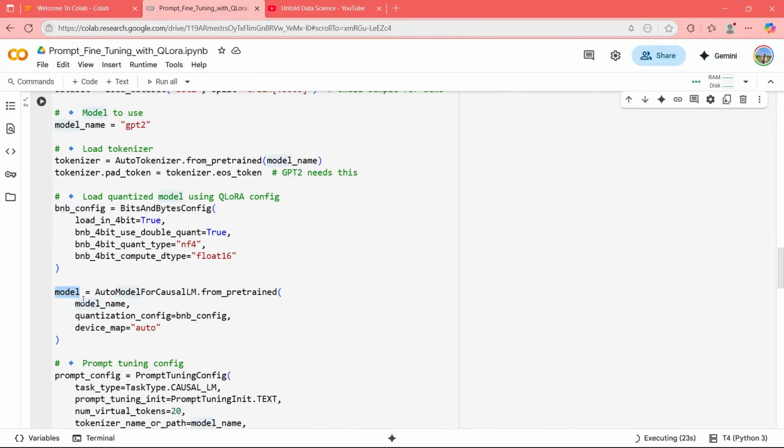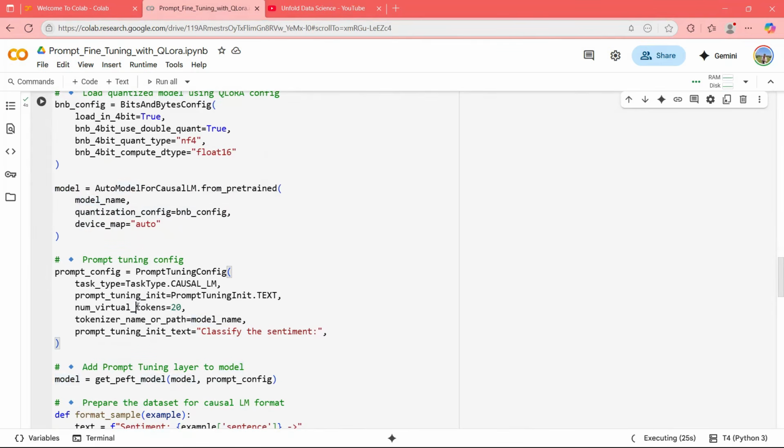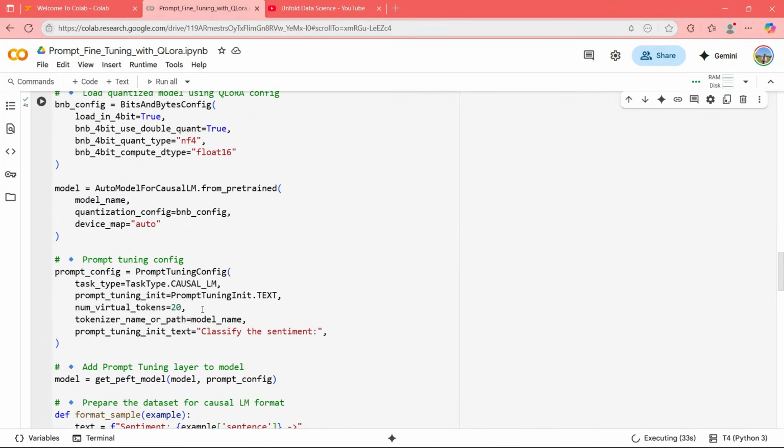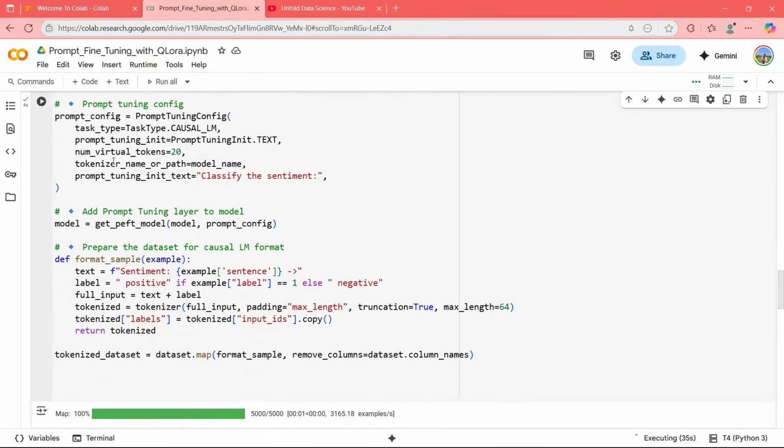This becomes our model. In the prompt config, if you go right, in the prompt config we are giving the model name, that is this one, GPT-2. And what we are going to do is pass this prompt config here. This prompt config, with get PEFT model, means the prompt tuning layer we are adding to the original model.